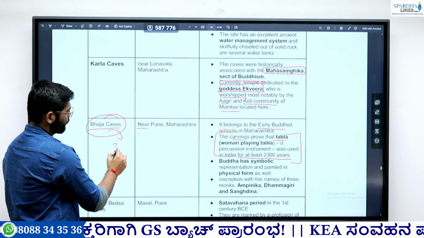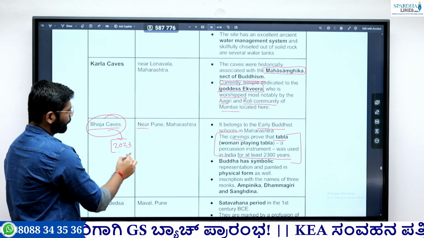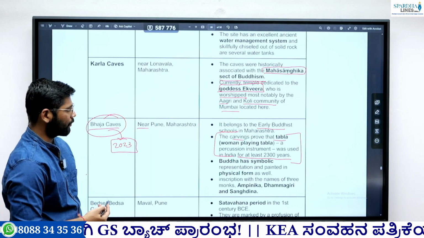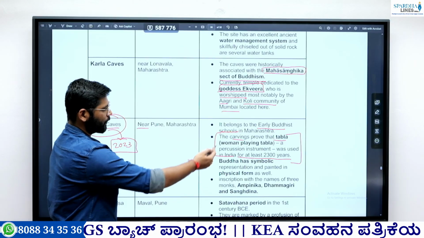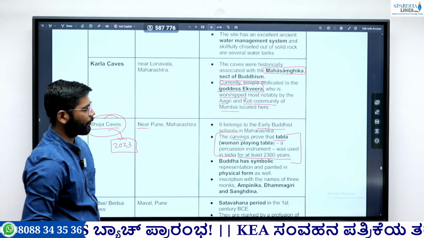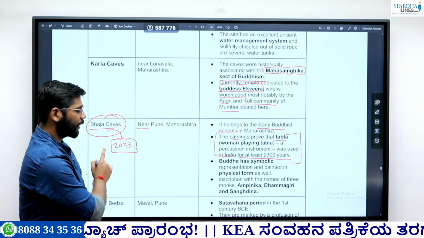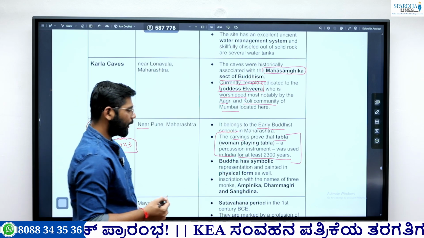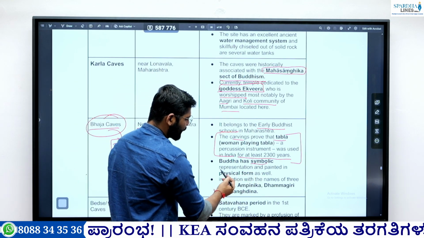In 2023, there was a question. They asked which of the following caves are associated with Buddhism. So remember, this is a Buddhism cave. The next time they might ask about the details. So remember one thing, the woman playing the tabla. It is in the Bhaja cave, situated in Maharashtra. Buddha has symbolic representation here.